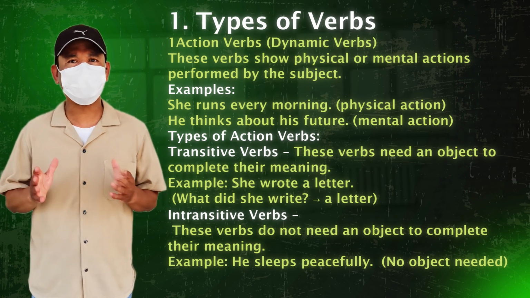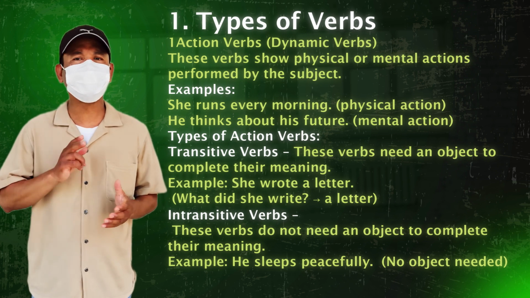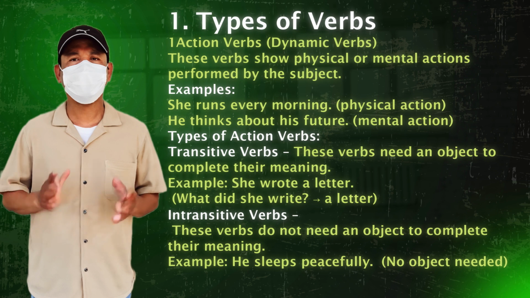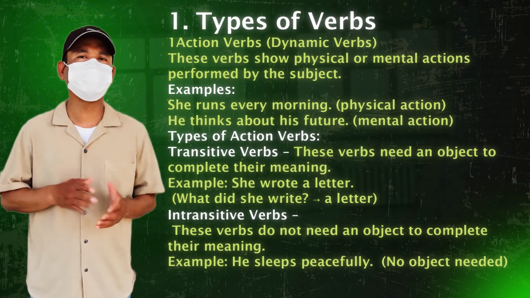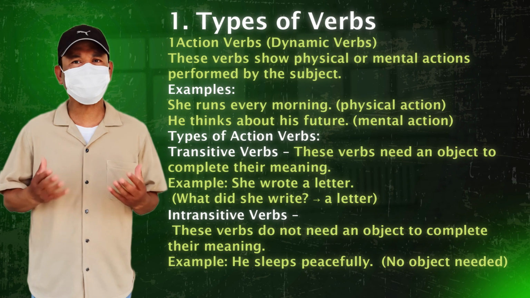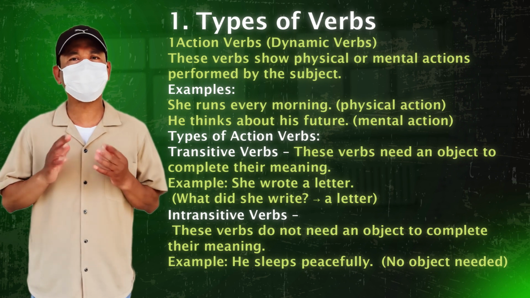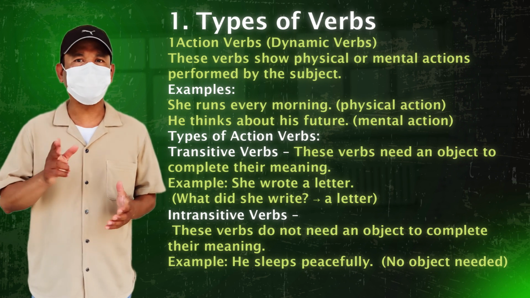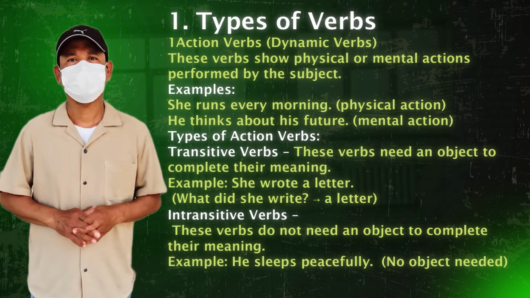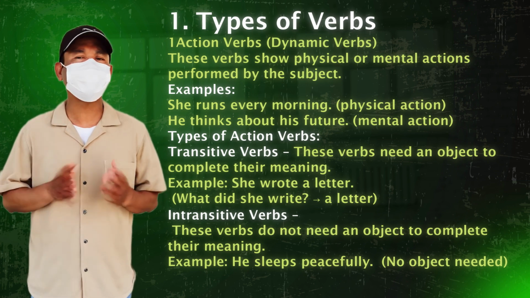Types of action verbs. Transitive verbs. These verbs need an object to complete their meaning. Example: she wrote a letter. What did she write? A letter. Intransitive verbs. These verbs do not need an object to complete their meaning. Example: he sleeps peacefully. No object needed.